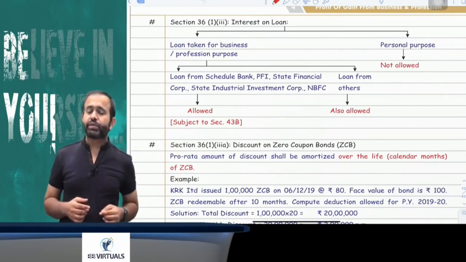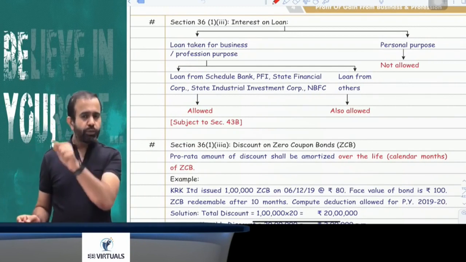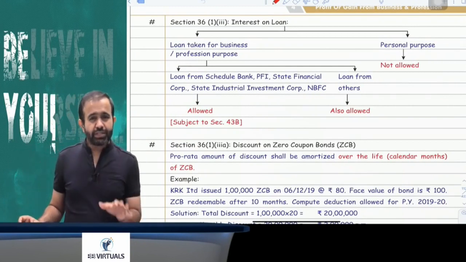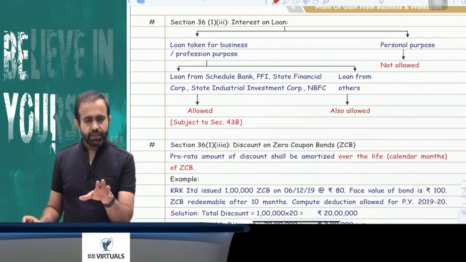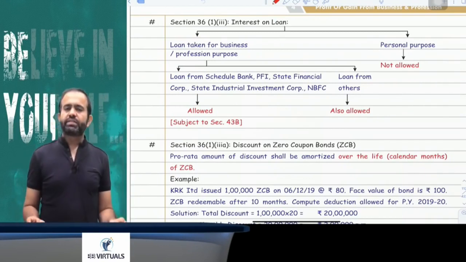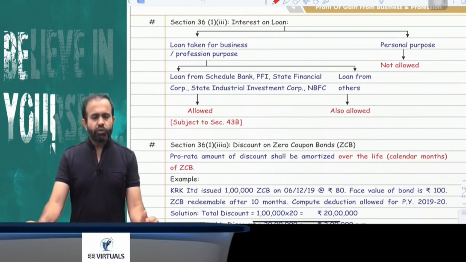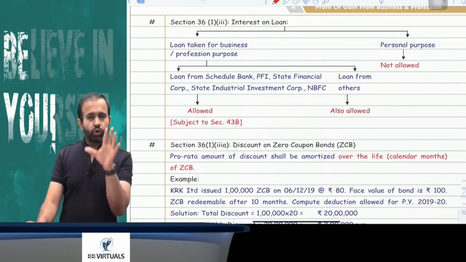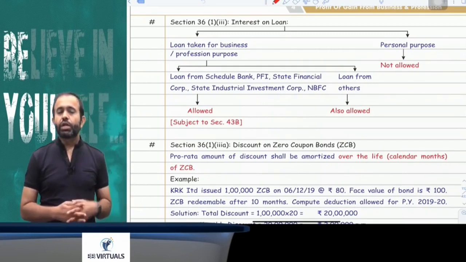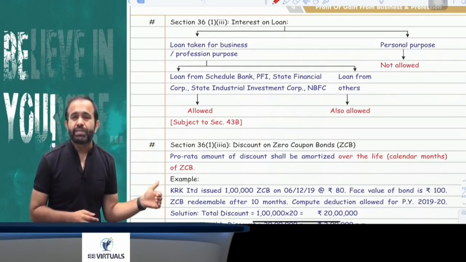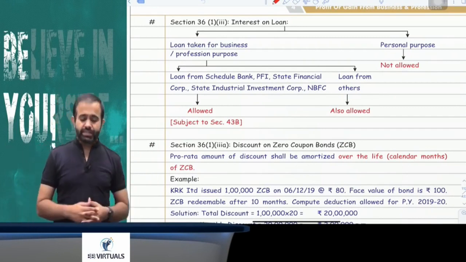But try to remember one thing. If the loan is taken from a scheduled bank or public financial institution or a state financial corporation or a state industrial investment corporation or NBFC, then interest is allowed, but there is an interference of section 43B. 43B is saying that interest will be allowed only if that interest is actually paid up to the due date of return filing, otherwise that interest is not allowed. But suppose the loan is taken from any other person, then interest is allowed even if that interest is outstanding.